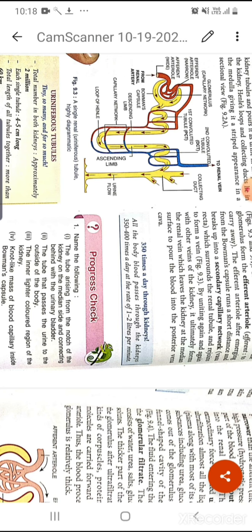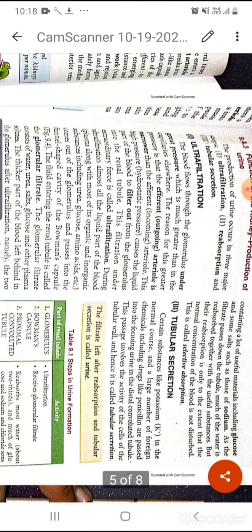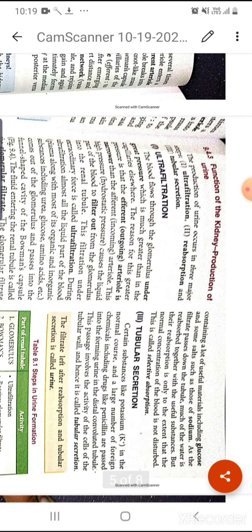And all the body blood passes through the kidney 350 to 400 times a day at a rate of 1 to 2 liters per minute. Okay, so now we will study the function of the kidney, meaning how the urine is produced and the different processes of that.